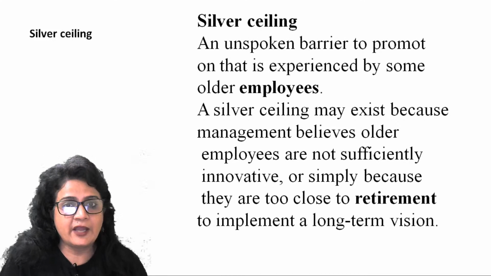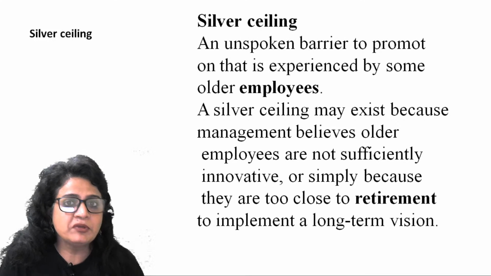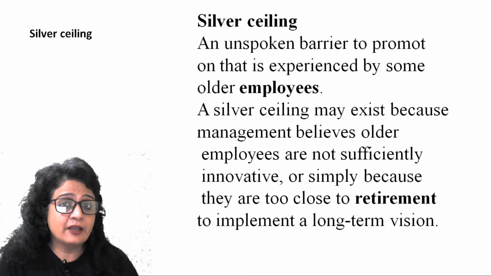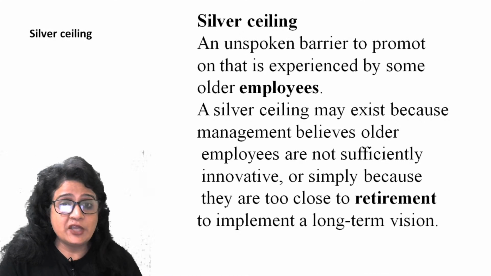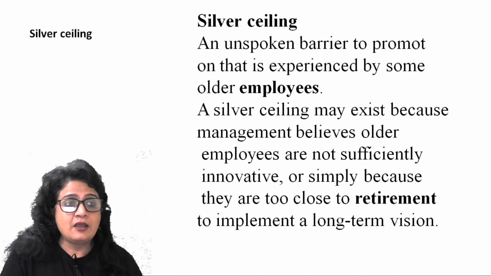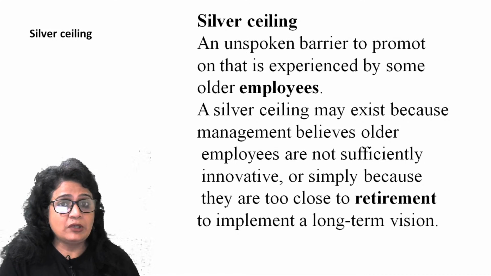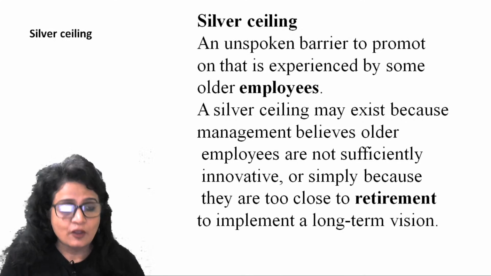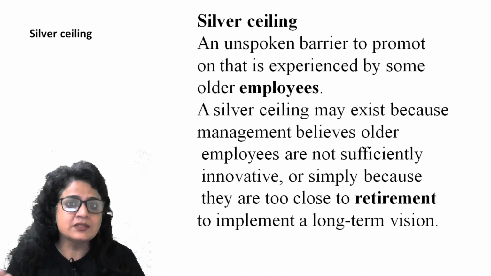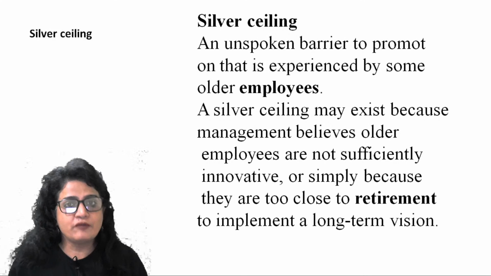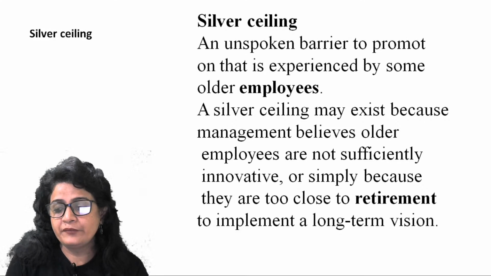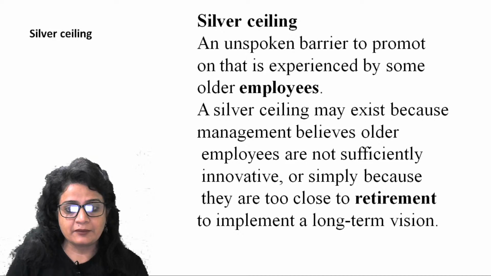So they have a kind of inherent bias against those people who are already above 50 or 60 because they feel they don't have that much energy, or they are not as productive as young people are, or they may not be as innovative as the young generation may be. So because of this inherent bias, they do not want to give a lot of opportunities or advancement in their career to old people, right? So that is the silver ceiling.